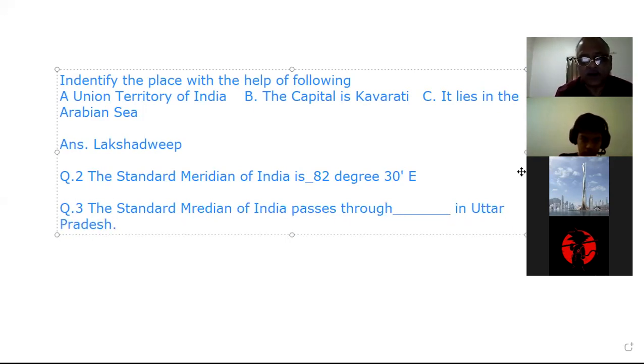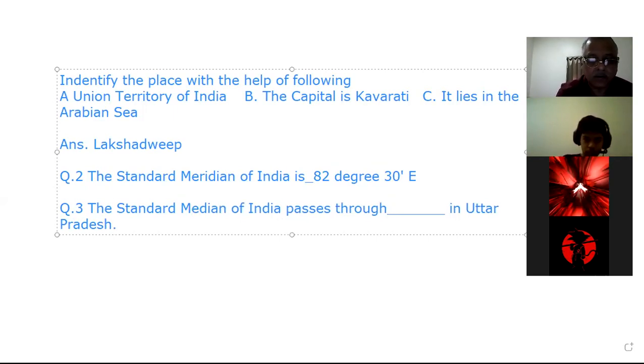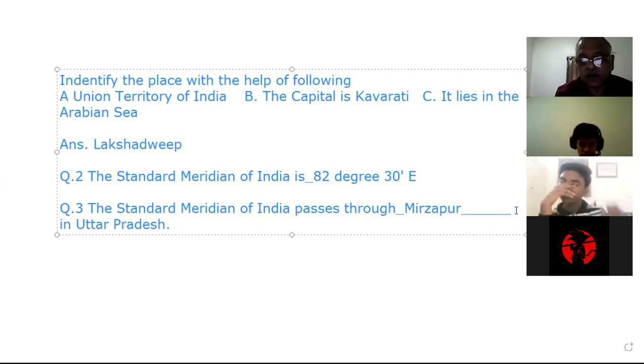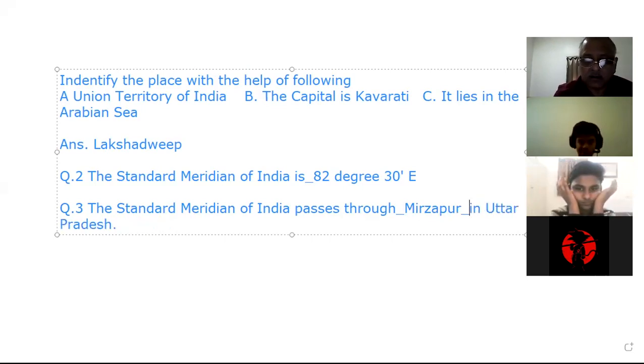The standard meridian of India passes through... Mirzapur. Very good. Mirzapur in Uttar Pradesh. So I hope you will remember this now. Write it somewhere. I will give you an important point.